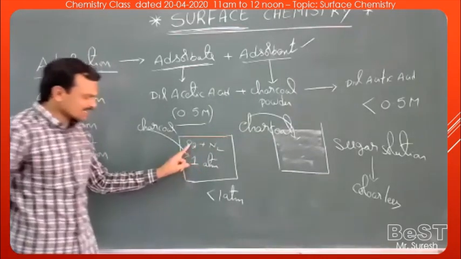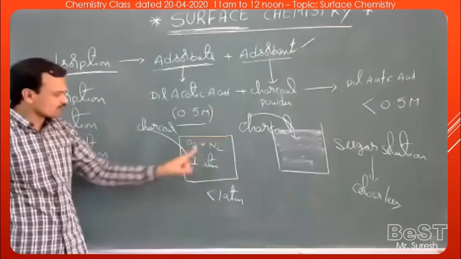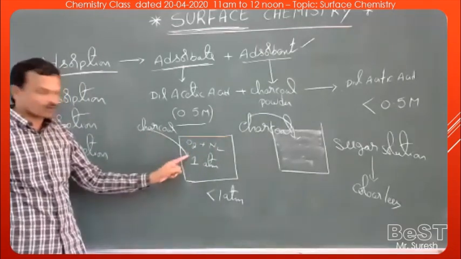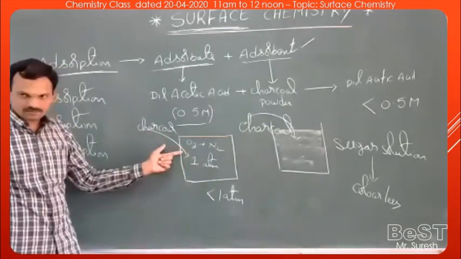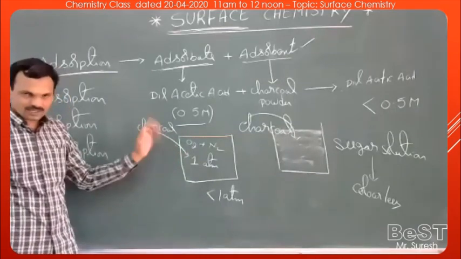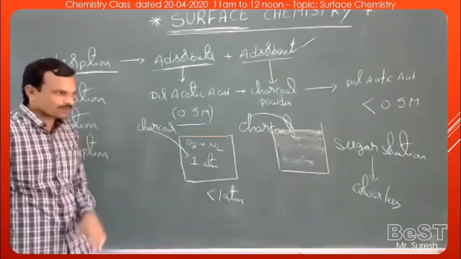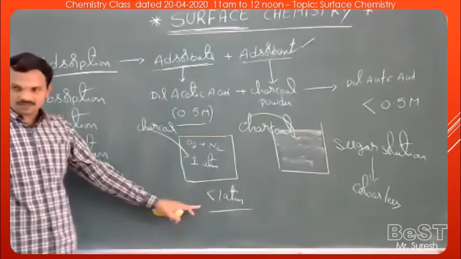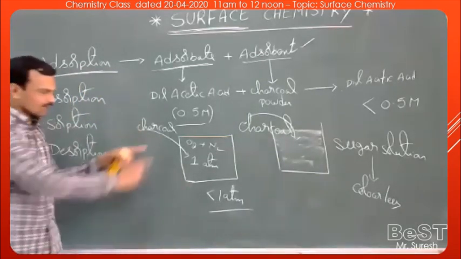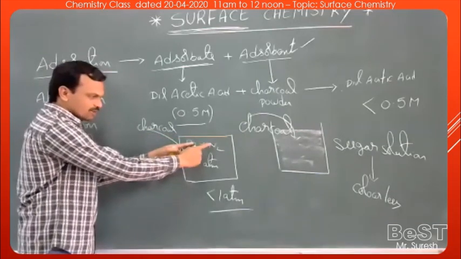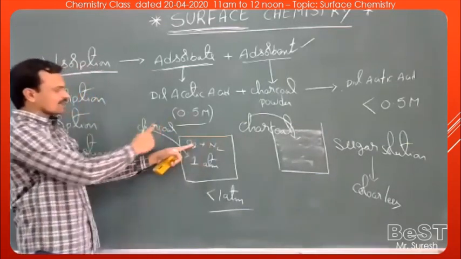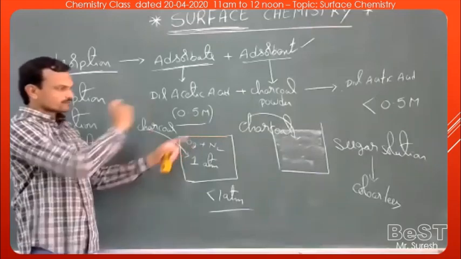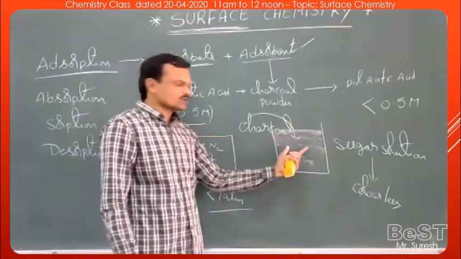Take the gaseous mixture of oxygen and nitrogen, which is at 1 atmosphere. Add some charcoal powder and keep it like that for some time. After some time, if you observe, the pressure will become less than 1 atmosphere. This is due to the accumulation or adsorption of oxygen and nitrogen molecules on charcoal. Now, take some sugar solution.